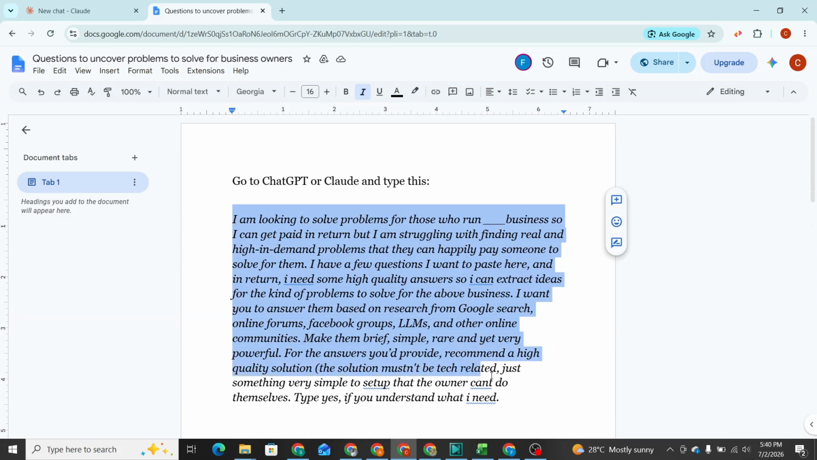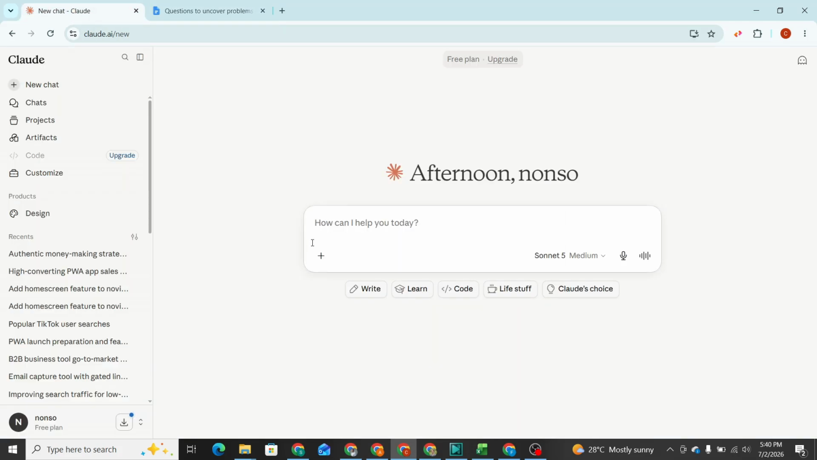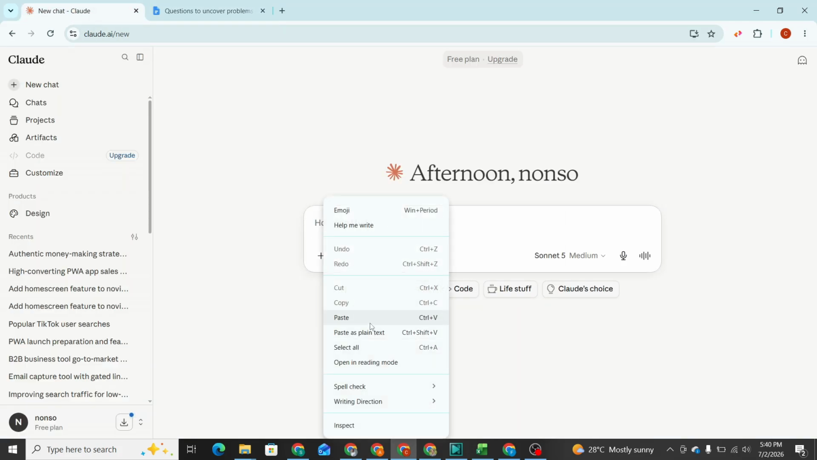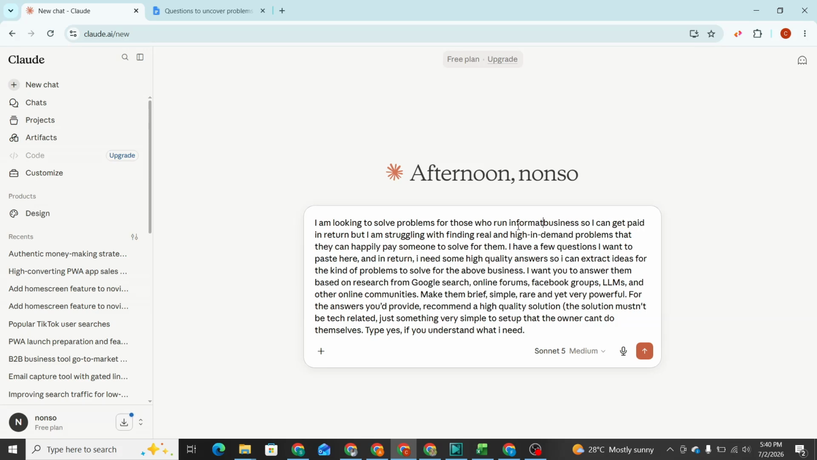So I'll copy this prompt, go to Claude, and paste it. Now let me read the prompt quickly. I am looking to solve problems for those who run blank business. Now let's find a random business. Let's say information marketing business.